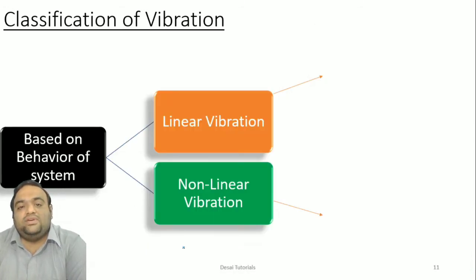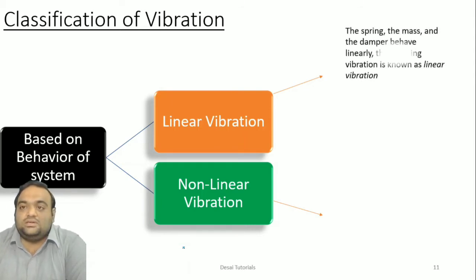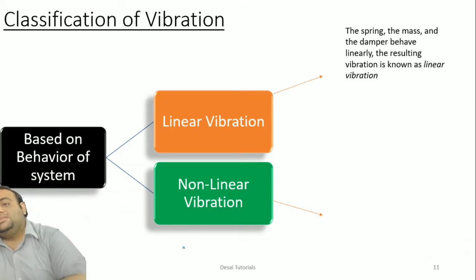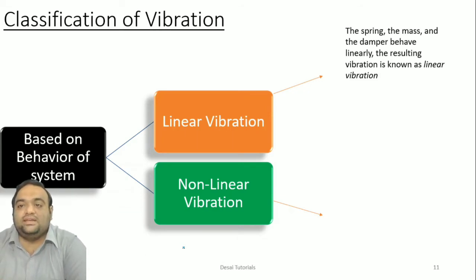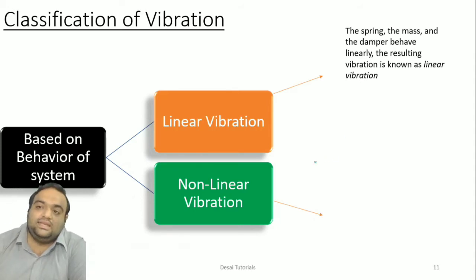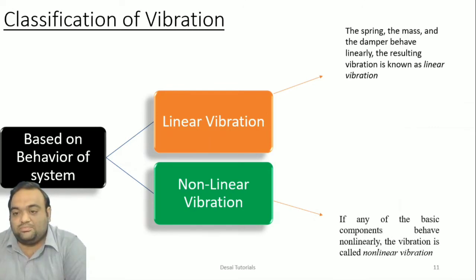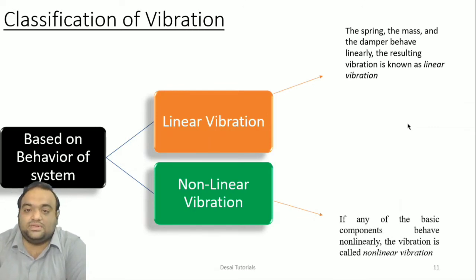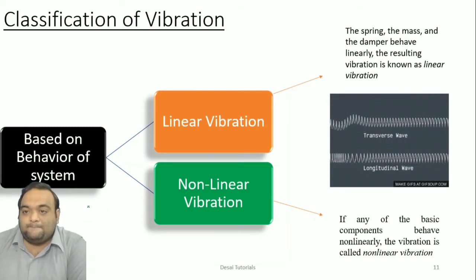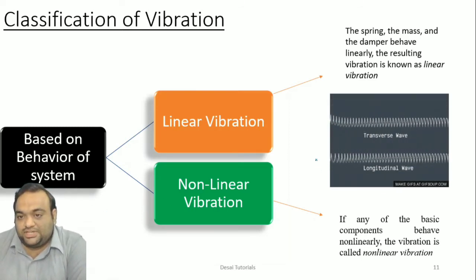Next, based on the behavior of the system, that is linear vibration and non-linear vibration. In linear vibration, the spring, the mass and the damper behave linearly. The resulting vibration is known as linear vibration. In other terms, if we go for the non-linear, all these components will behave non-linearly. As you can see here, in longitudinal vibration the vibration is taking place along the axis. See this wave, the dark one, passing along the axis of the system. That is what we call linear vibration.